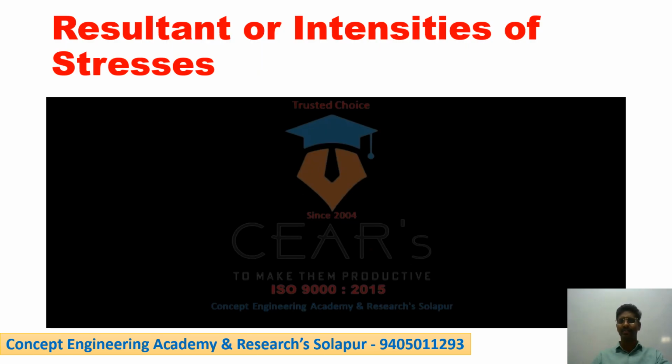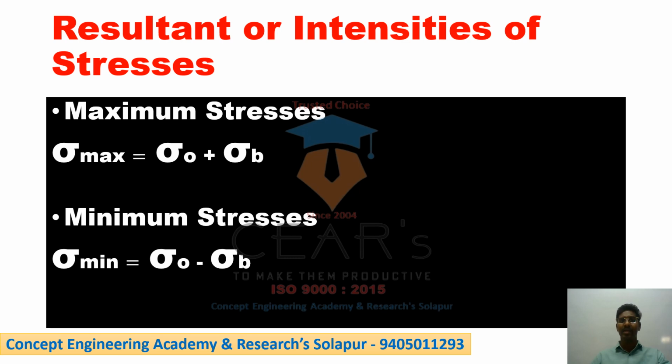What is the resultant or intensity of the stresses? Just make an addition or subtraction. That is, sigma max, simply the maximum stress, is equal to sigma 0 plus sigma b. Just use the plus sign. Sigma 0 is nothing but P by A, sigma b is nothing but M upon I into y, or M by Z. Minimum stress, sigma min, is equal to sigma 0 minus sigma b. So this will have the minus notation. What are the units? Same as before, Newton per mm square or megapascal itself.